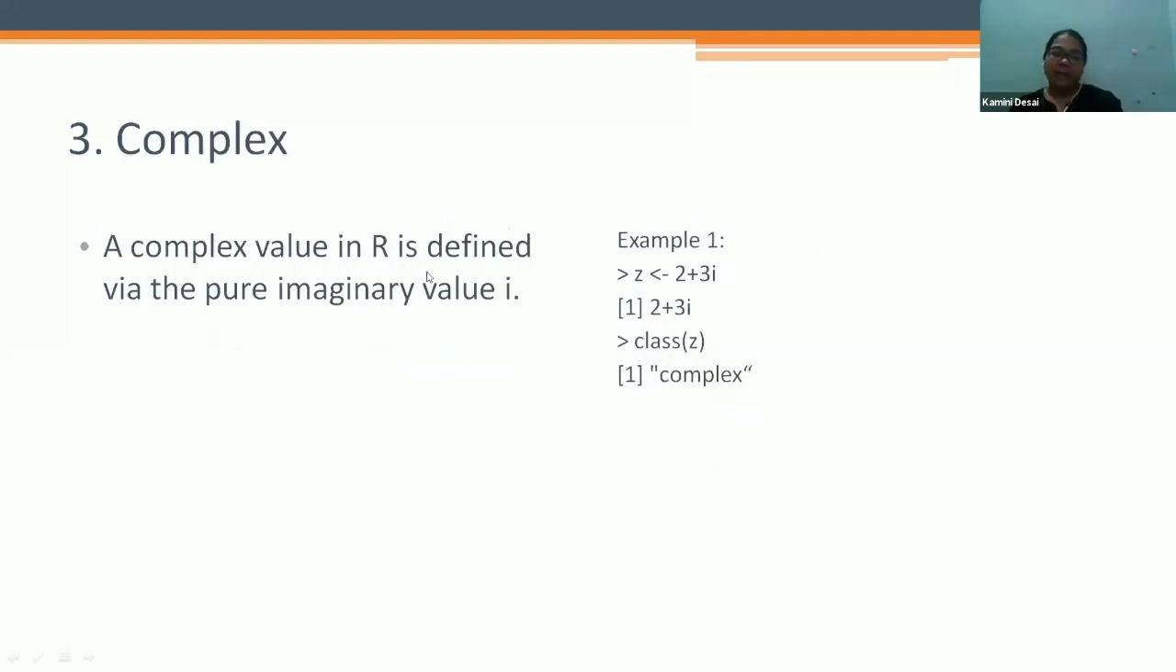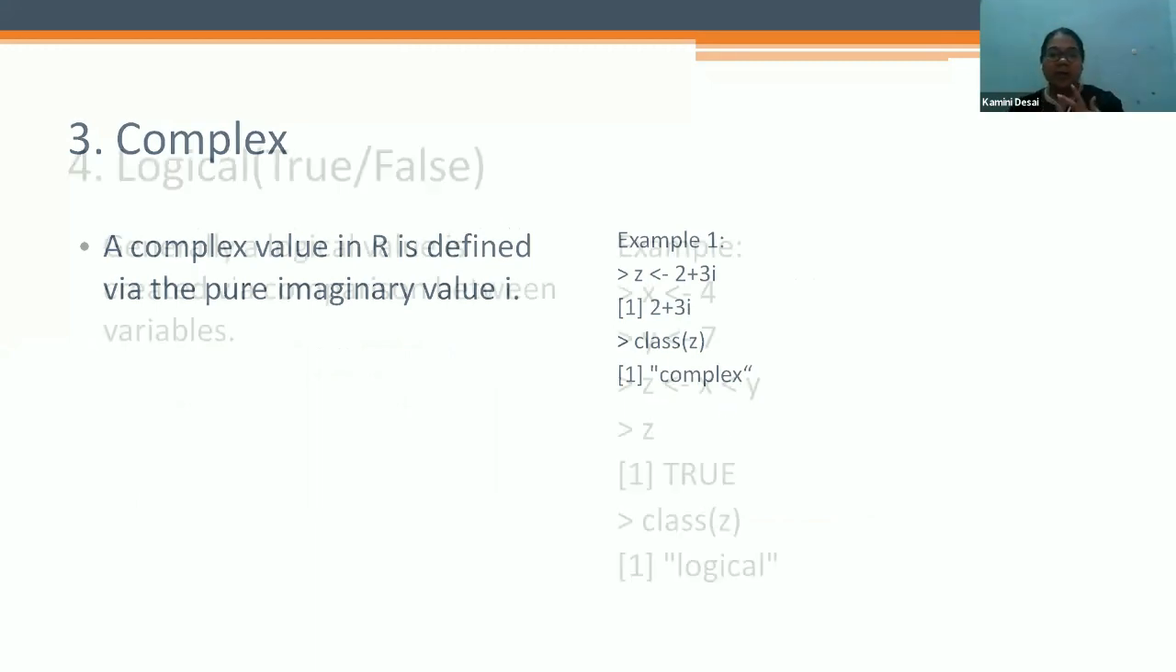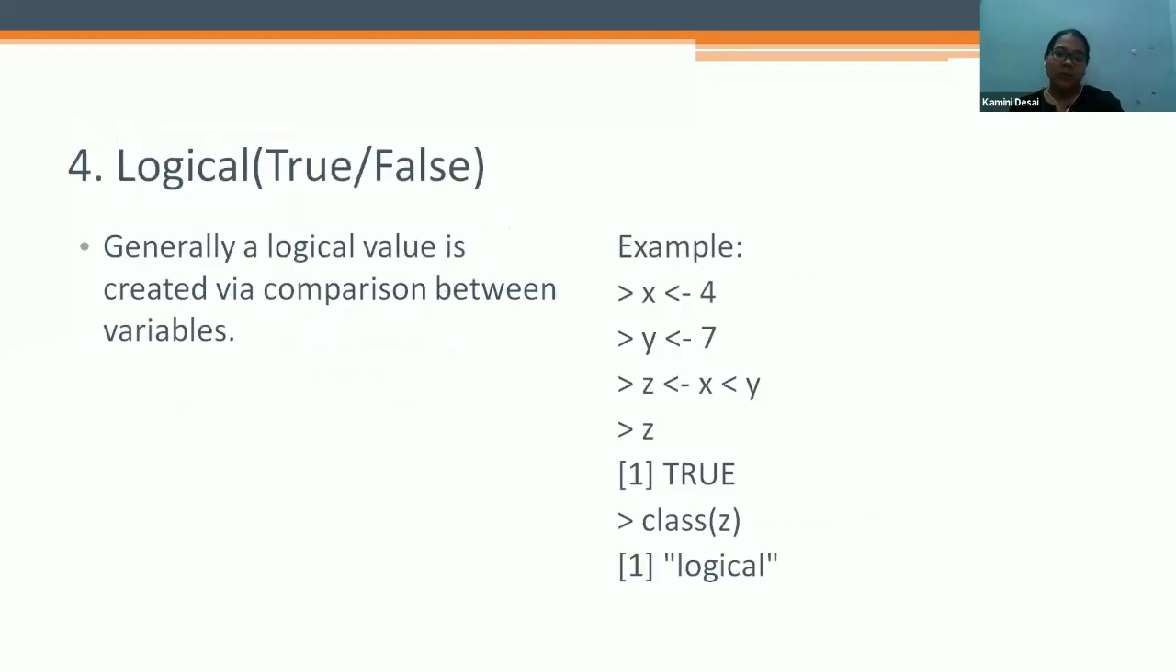Now the third type is a complex value in R, defined via the pure imaginary value i. So z is equal to 2 + 3i. The i can be anything, it is an imaginary number, it can be 0, 1, 2. So the class of z is complex.